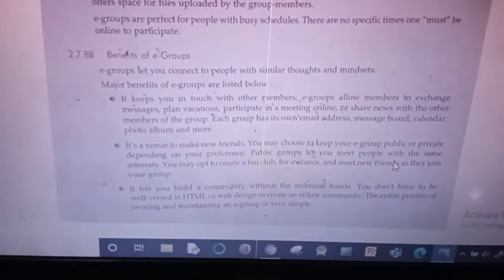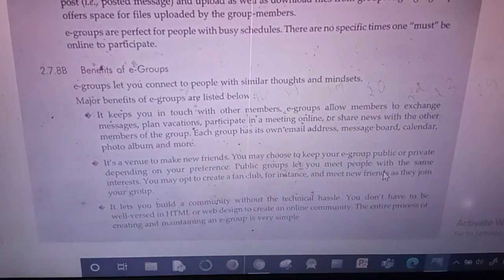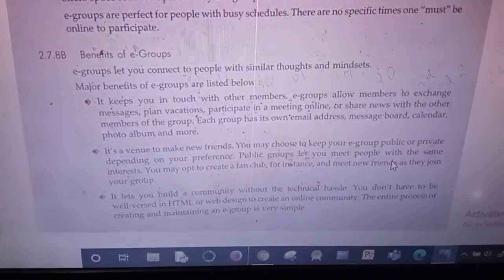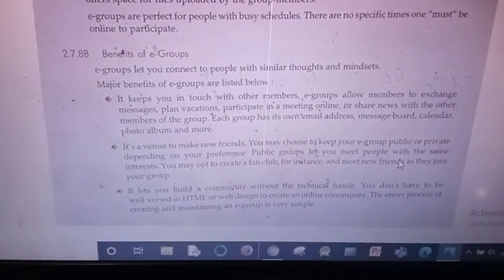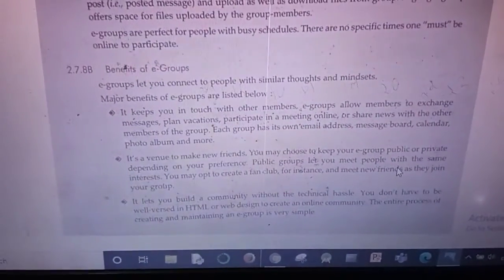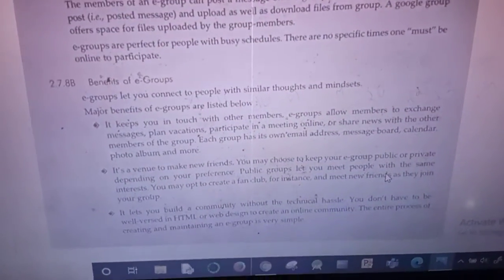Public means anybody can come to that group and exchange their own information. At the same time there is a threat, a disadvantage: any third party can post any unwanted message here.